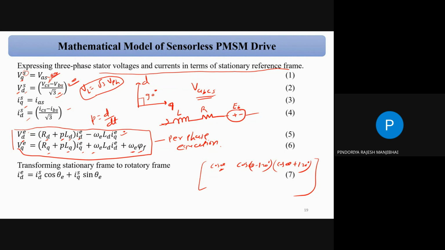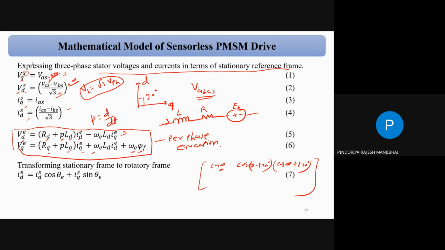Only equation 1 and 2 is the major issue, because for the second, third and fourth one, the current is the same as the voltage. Once we know the voltage equation, then we can say it is a current equation. So I will check this thing. For VQ there is a VS, and for VD there is a VCS minus VBS divided by root 3. I will check that thing.